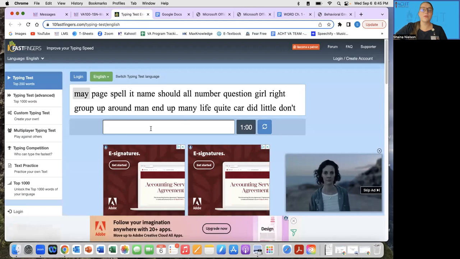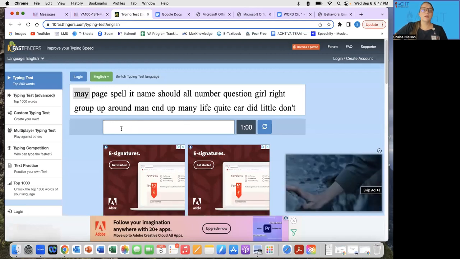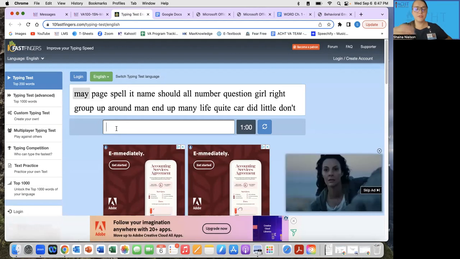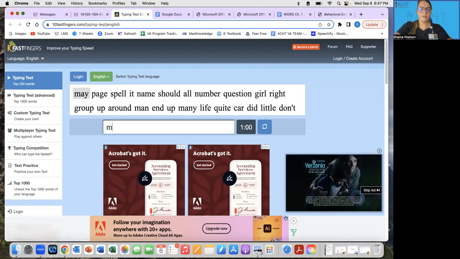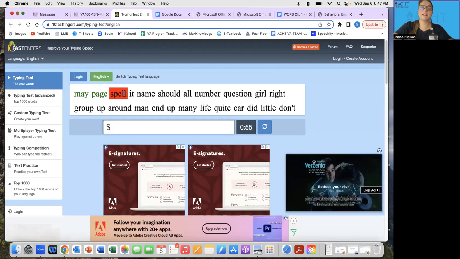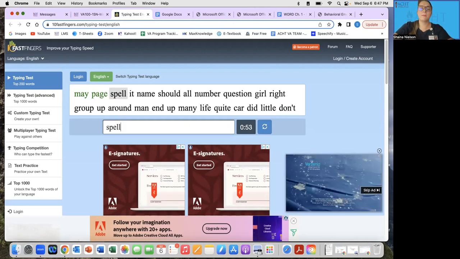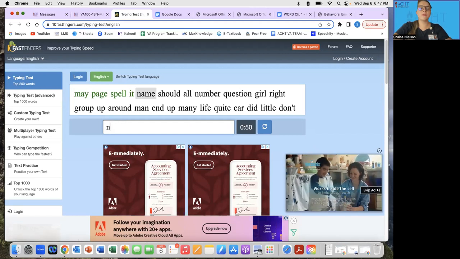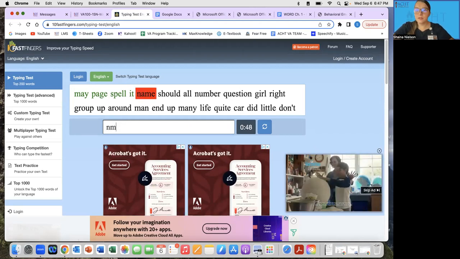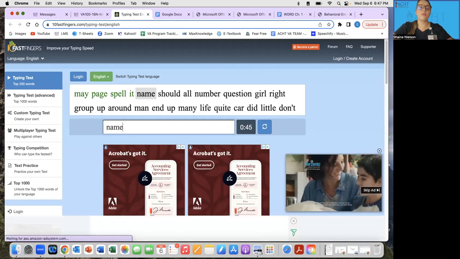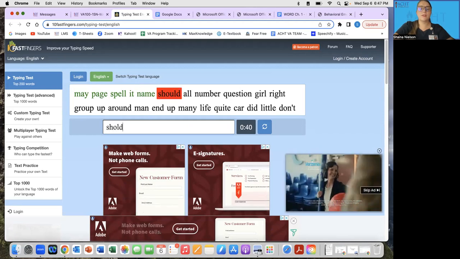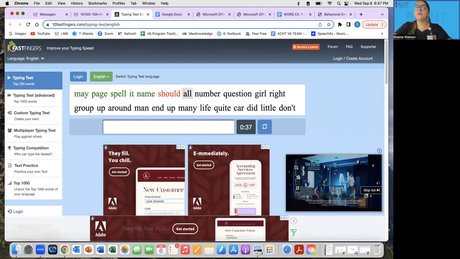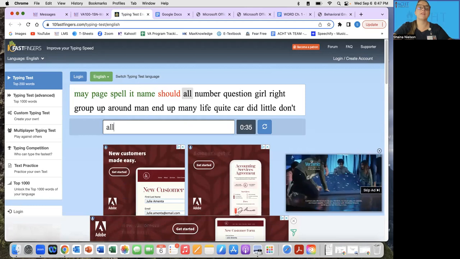So again, I'm going to start up, click into the typing bar here. And as soon as I start to type, you're going to see that the countdown will start for 1 minute. So you're going to start typing and it is sensitive. So be aware if you have something capitalized, it's going to say it's wrong if it doesn't require it to be. Now, if you start to spell something wrong, it's going to highlight in red. So that means that you can actually space back and correct it and space forward and it'll still be green and correct. If you don't type it correctly and you space forward, it's going to record it as red, which means it's going to count as an error against you.